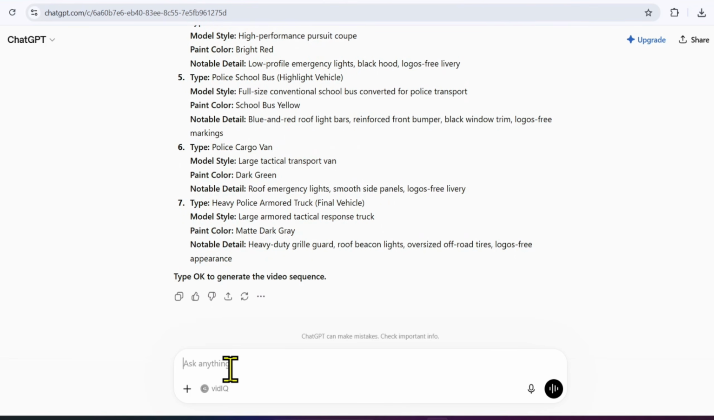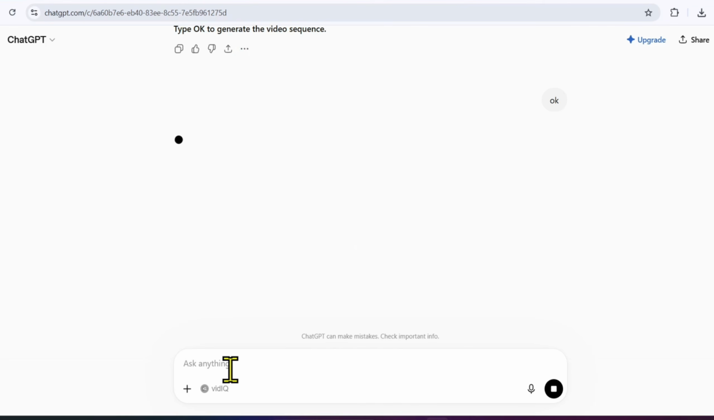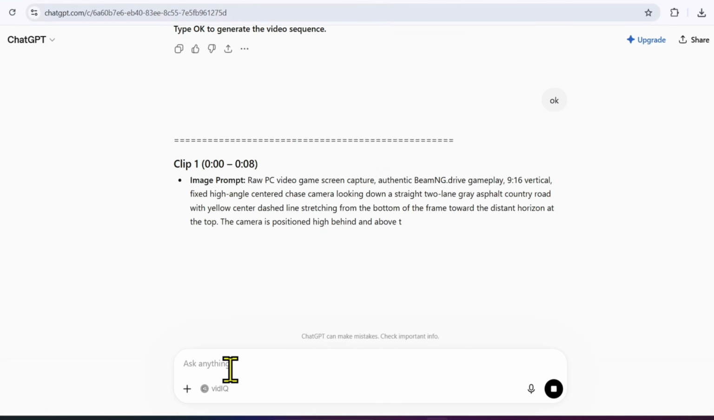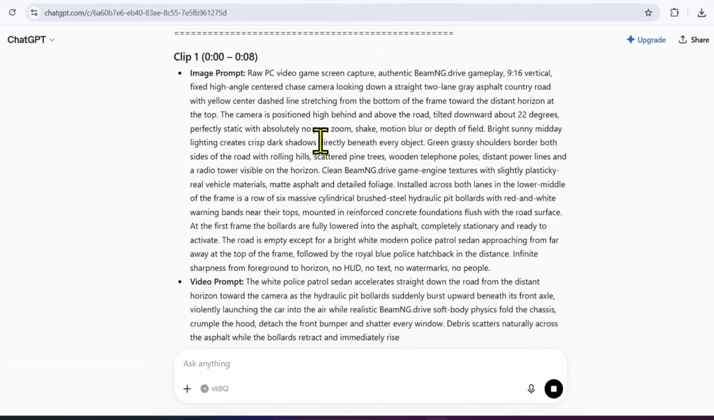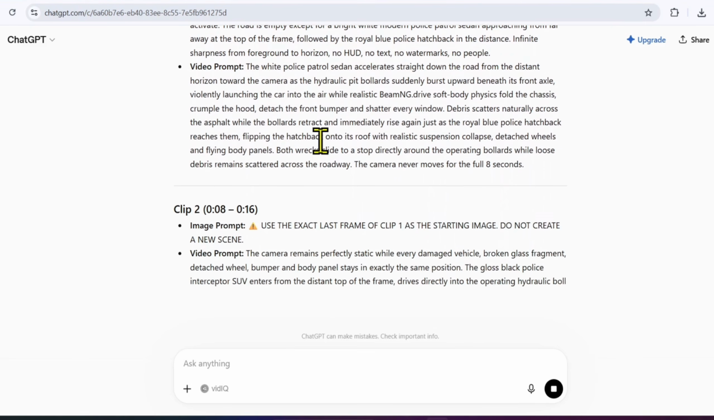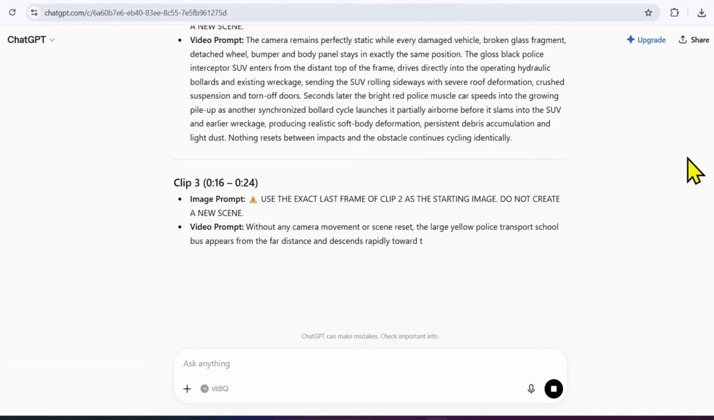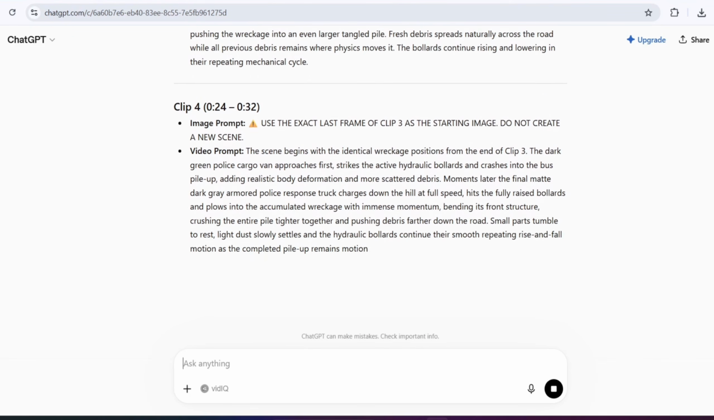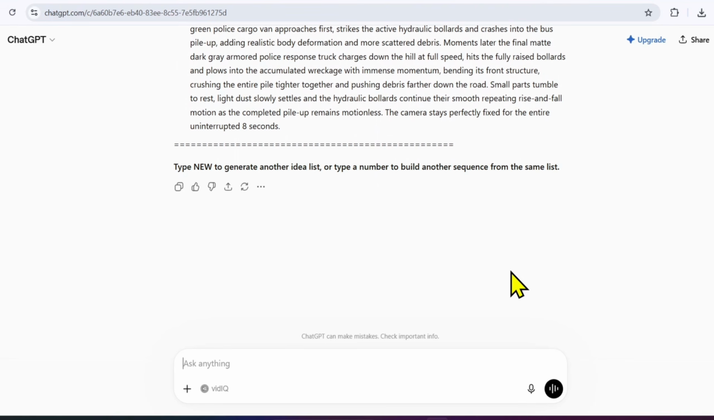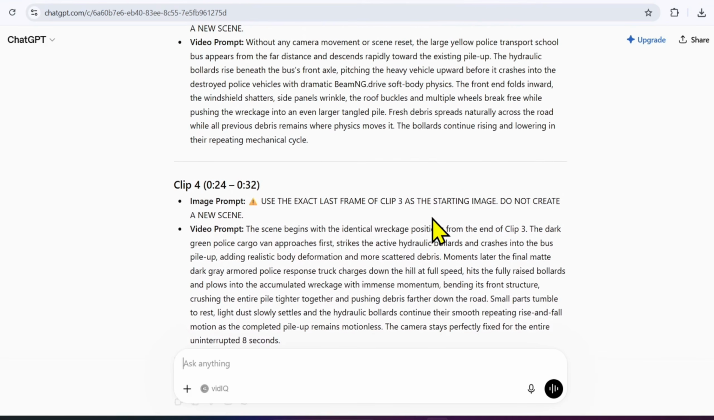Once you're happy with the overall concept, just tell ChatGPT, continue. It will immediately create detailed image prompts and matching video prompts for every scene. You don't need to describe anything about the vehicles, environment, lighting, camera angles, or motion because everything is already prepared. Now your entire video is ready in the form of professional prompts. In the next step, we'll turn these prompts into realistic AI-generated crash scenes.